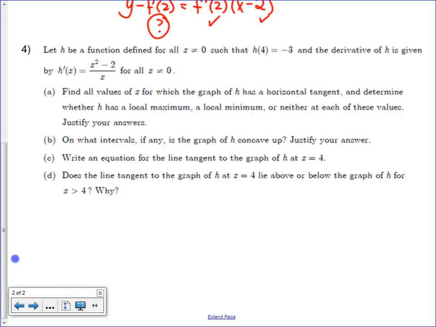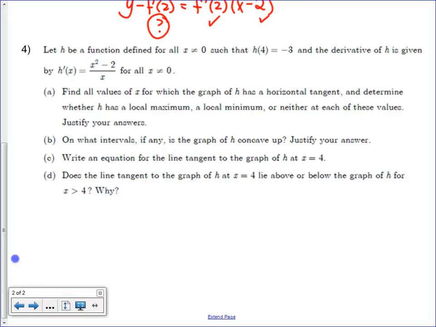Determine whether it has local max, local min, or neither. What do I do? Sign chart. Sign chart, right? Or find the second derivative and then plug in. Where's it concave up? Find the second derivative, sign chart, figure out pips, second derivative, pitchfork, right? Plus or minus. I'm looking for pluses of the second derivative.